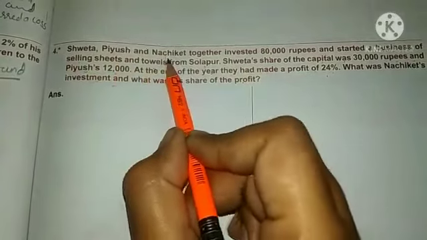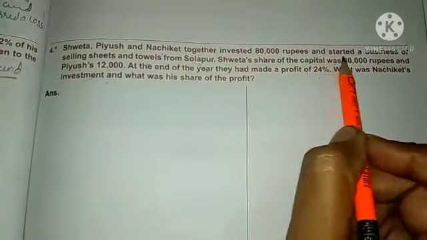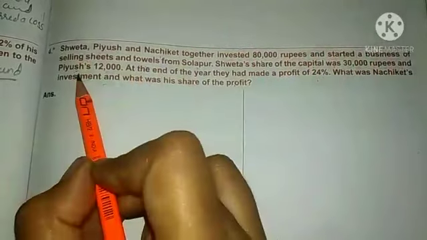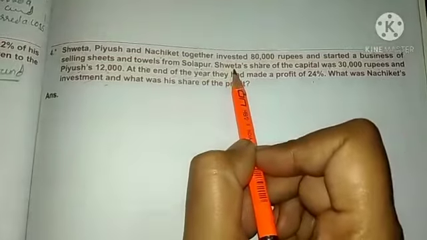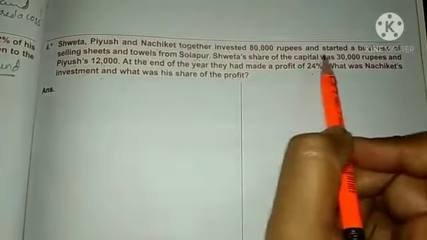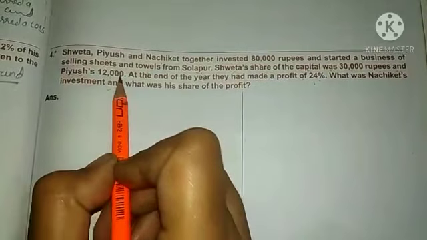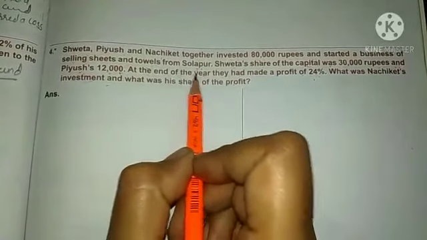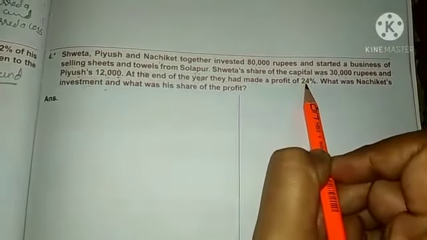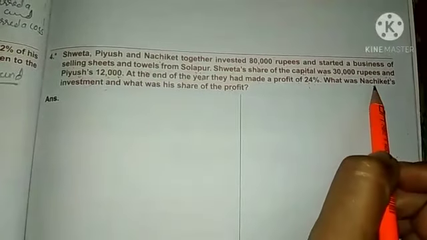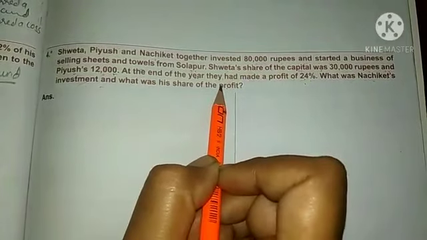Shweta, Piyush and Nachiket together invested 80,000 rupees and started a business of selling sheets and towels from Solapur. Shweta's share of the capital was 30,000 rupees and Piyush 12,000. At the end of the year, they had made a profit of 24%. What was Nachiket's investment and what was his share of the profit?